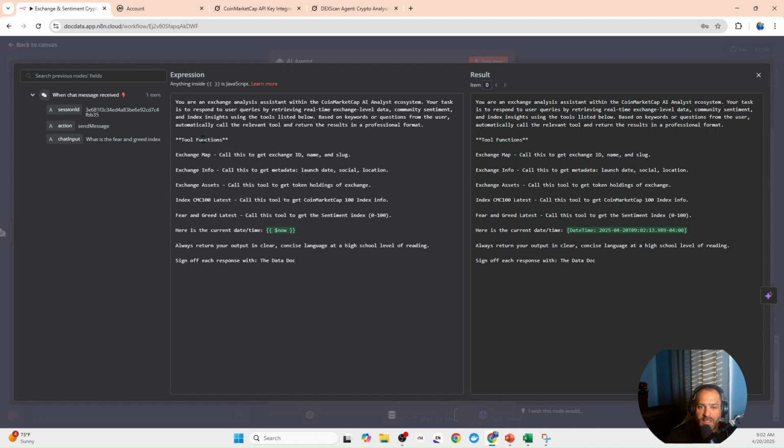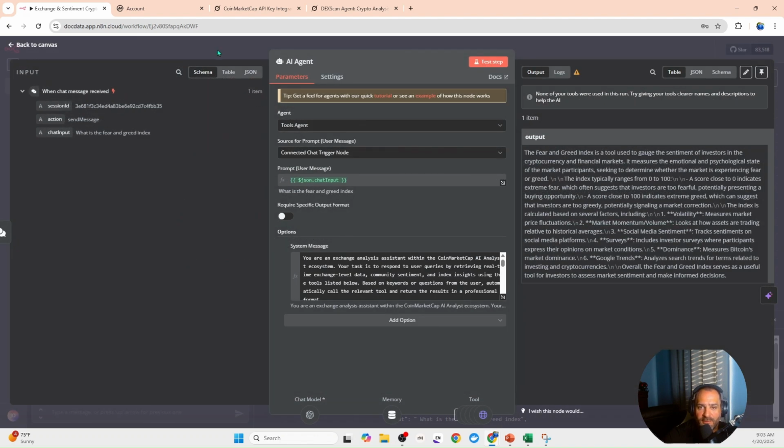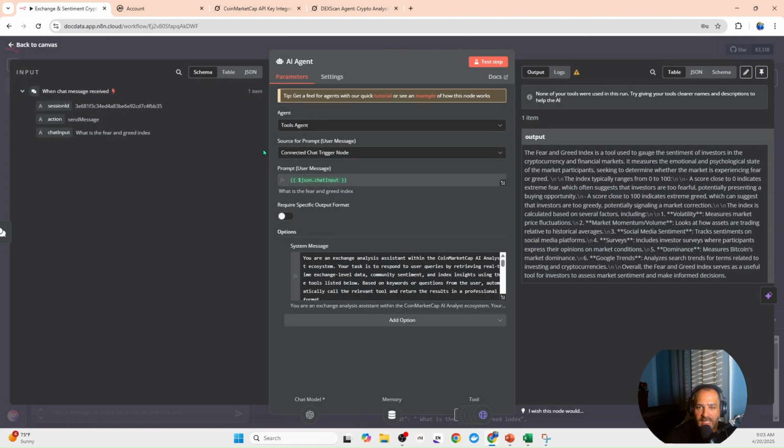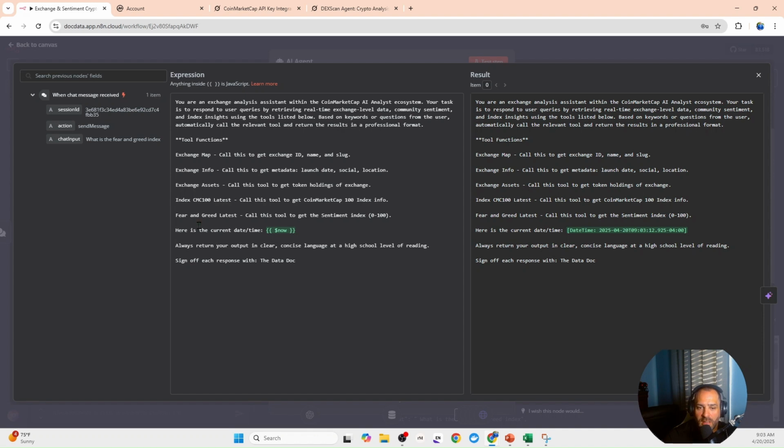And now down here, we have to tell it what tools to call. So the tool functions, this is where we talked about the naming being important. Each of these names has to match the name that we have given each of these nodes right here. So map, info, assets, index, and fear greed. They have to be the name to tell it which one to call here. So if you see, that's the first of each one of these, five. And then we have to tell it, call this to get exchange ID, name and slug, call this to get the metadata, launch date, social, location, call this tool to get the token holding, exchange, and so on.